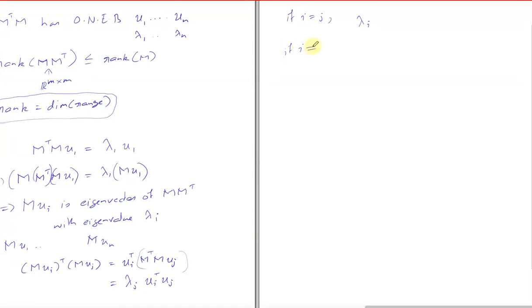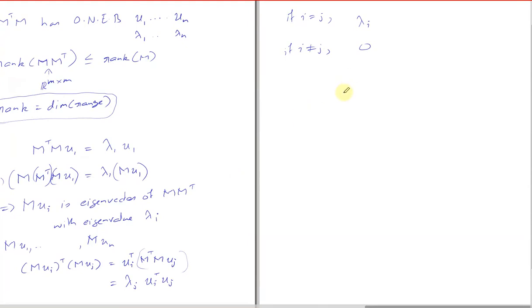If i is not equal to j, it is 0. Okay, so what does that mean about these vectors? Are they orthonormal? They're orthogonal. Yeah, so what should we do to make them orthonormal?